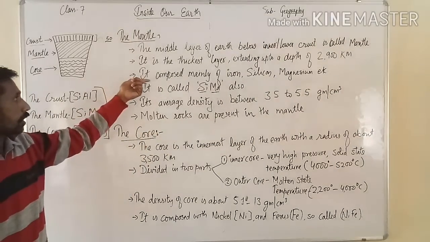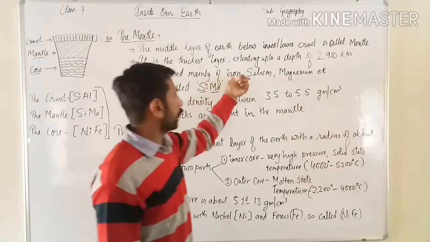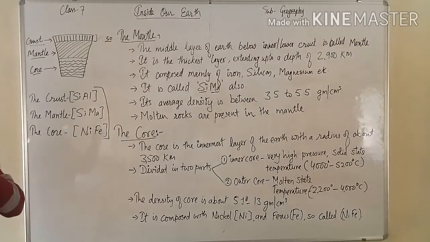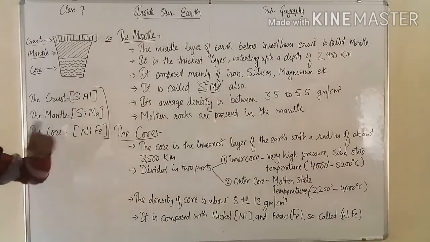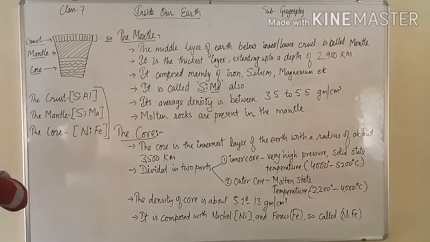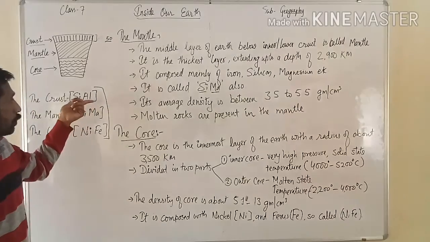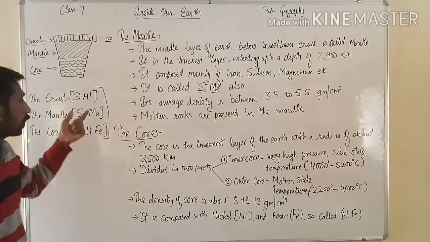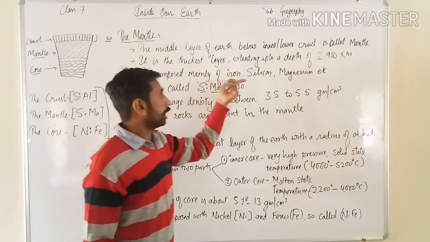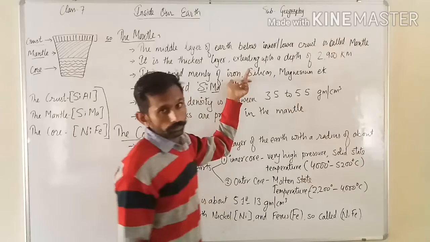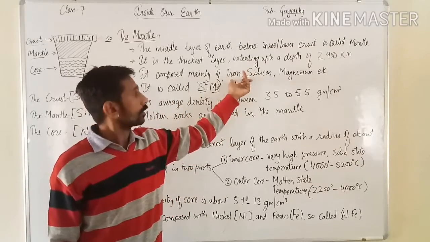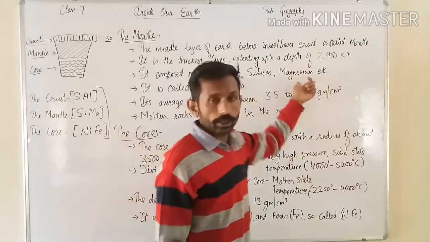Second, it is composed mainly of iron, silicon, and magnesium. Here you have to remember the composing elements of these layers. The first is majorly composed of silicon and aluminum, that's why it is called Sial. The second is mainly composed of iron, in other words ferrous, silicon, and magnesium.